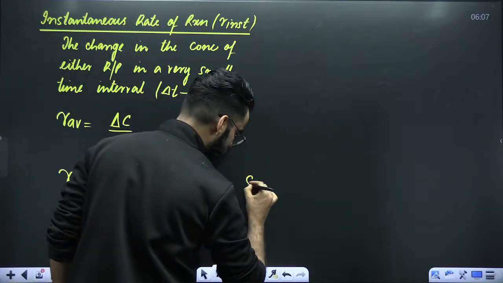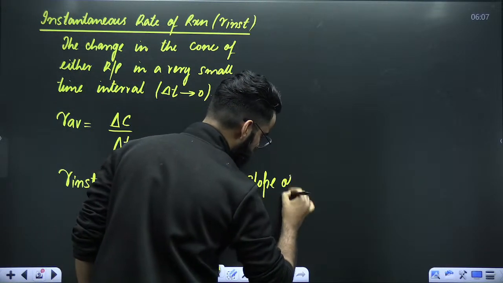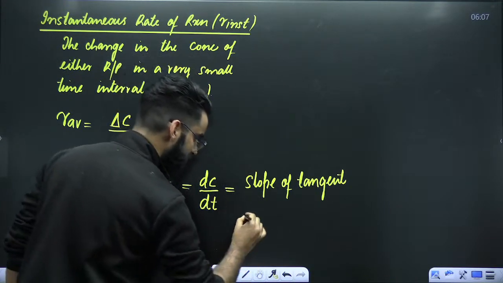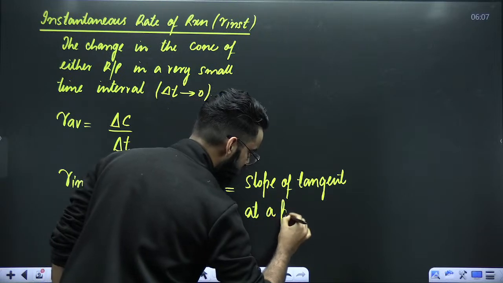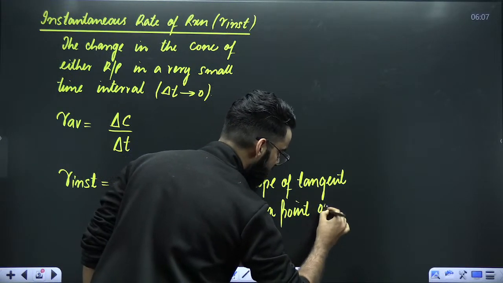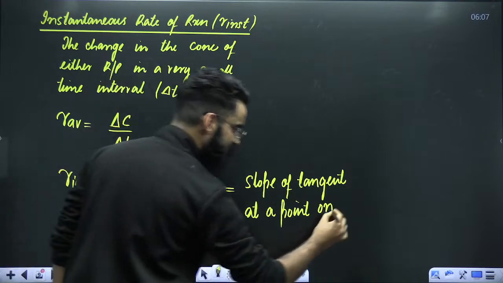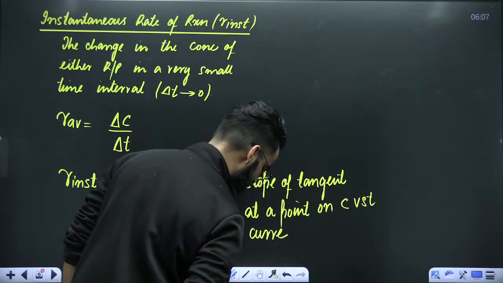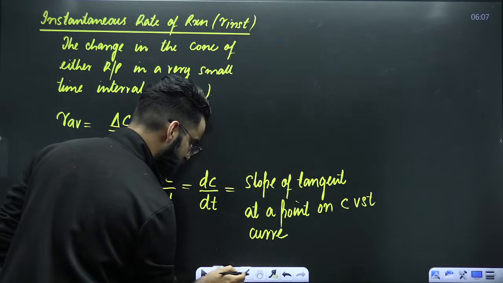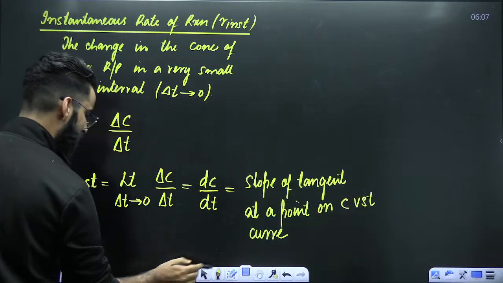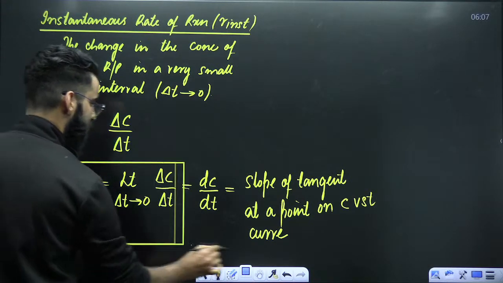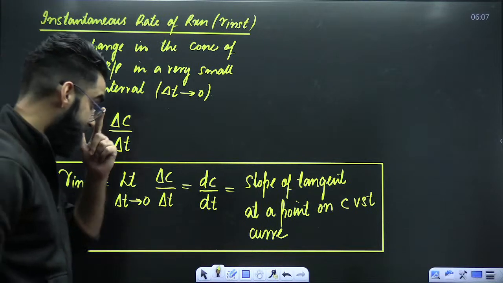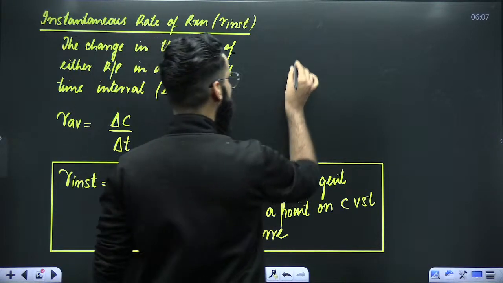Let me tell you. It gives me the slope of the tangent at a point on concentration versus time curve. Let's try to understand this particular scenario. Have a look, people. For example, I'm going to make a graph.